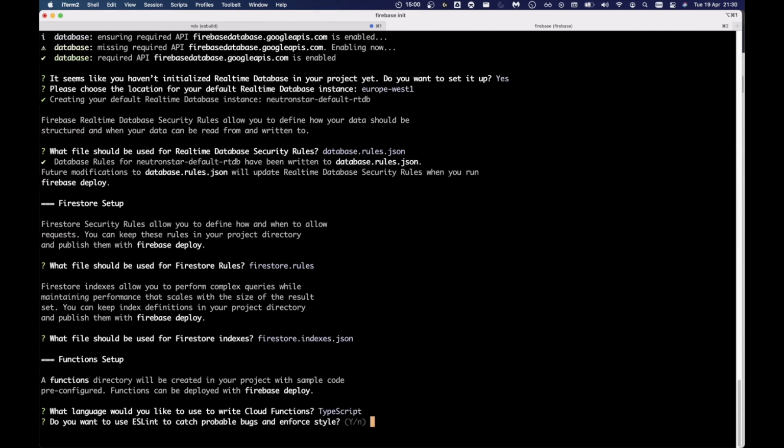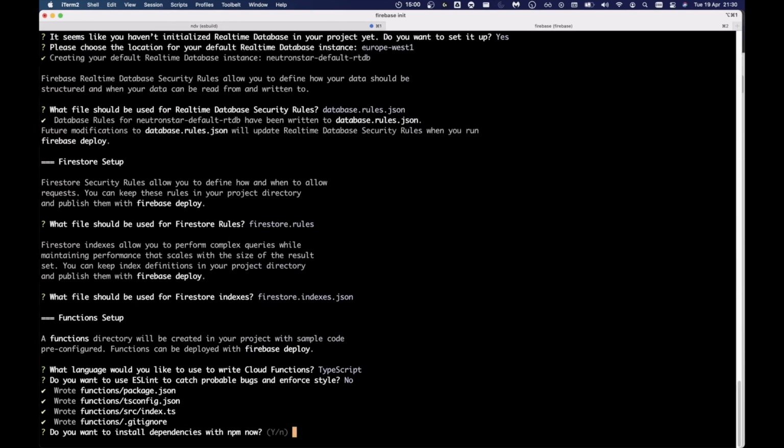TypeScript, of course. Do you want to use ESLint to catch probable bugs in the force style? Oh, I don't know, that ESLint annoys me sometimes. We're using TypeScript, so we're going to catch a lot of stuff anyway. So I'm just going to turn that off because it really just gets on my nerves. Do you want to install dependencies with npm now? Why not?